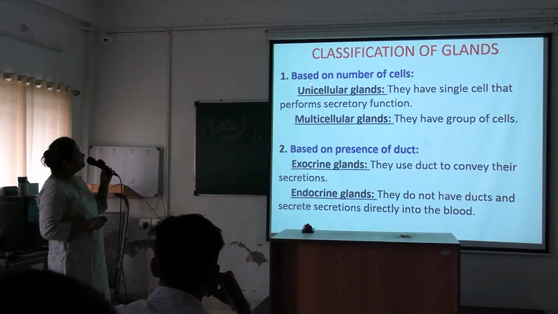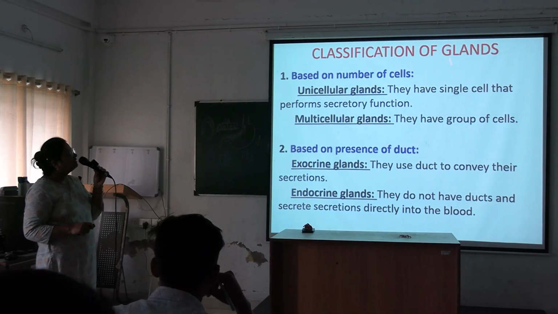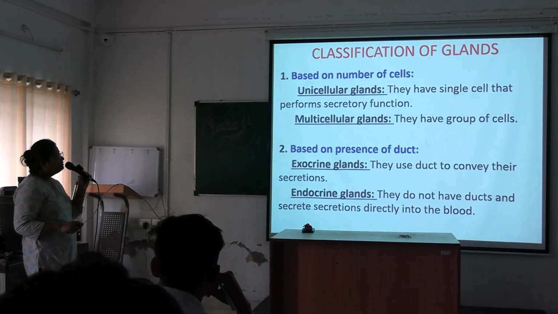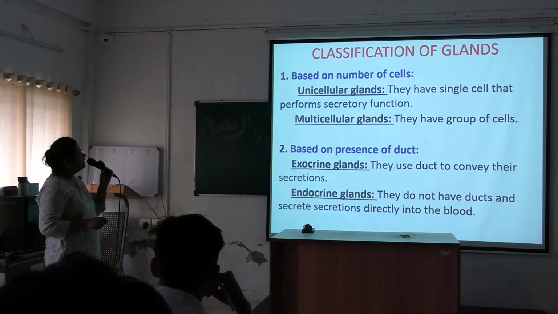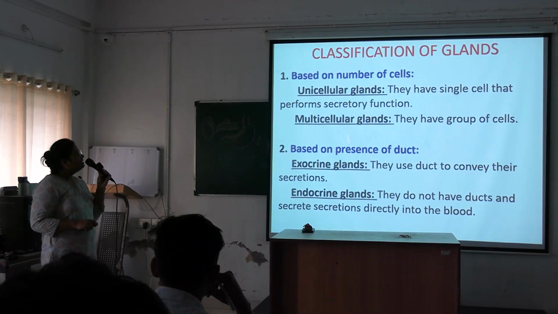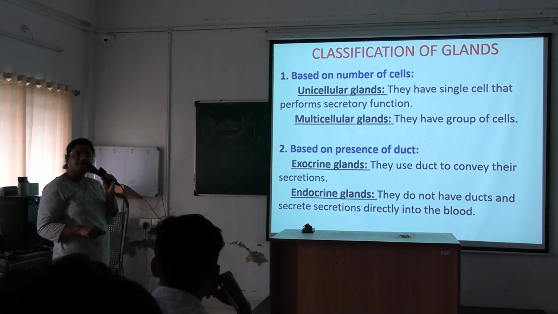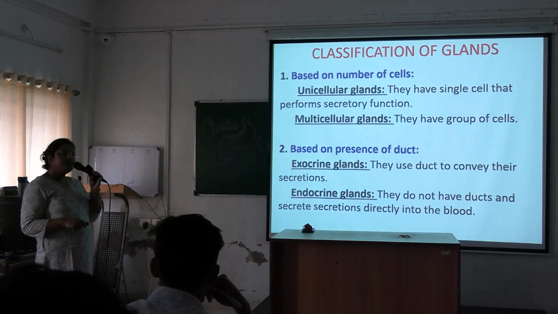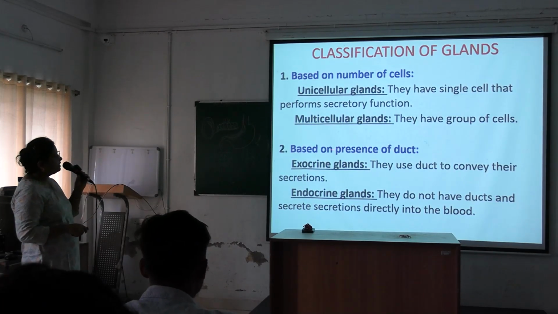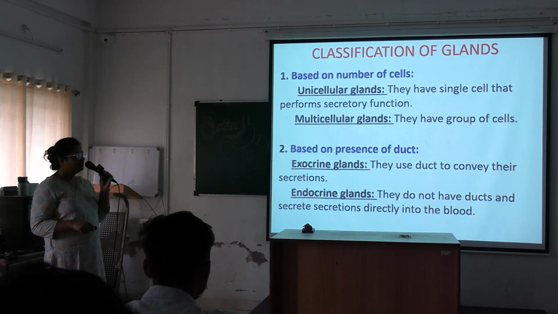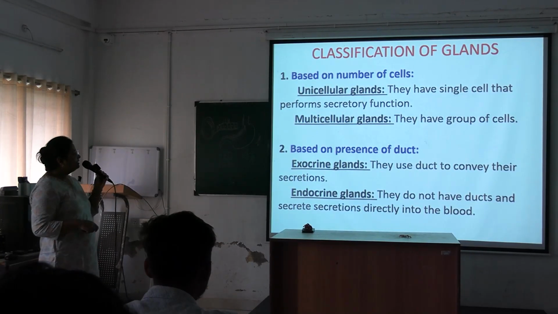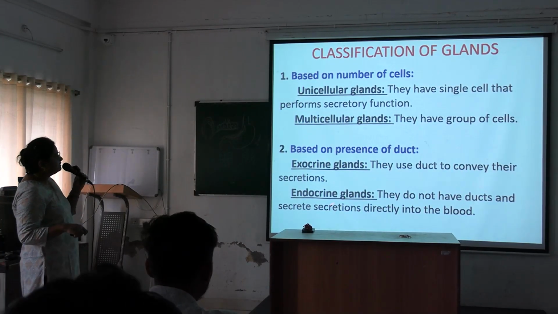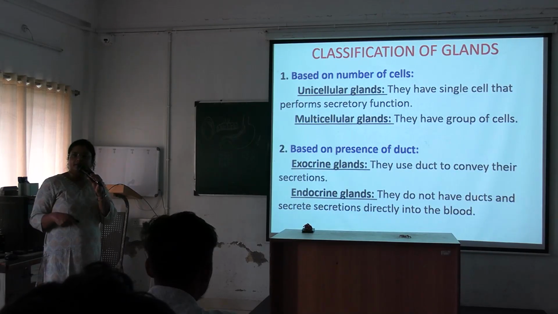First, we are dividing the glands based on the number of cells. Okay, first is the unicellular glands and multicellular glands. Unicellular glands have a single cell that performs the secretory function, and multicellular glands have a group of cells. Okay, next, another division is based on presence of duct. Okay, so first is the exocrine gland. Exocrine glands use ducts to convey their secretion. Okay, they have ducts. And endocrine glands do not have ducts and secrete the secretions directly into the blood. Okay, ductless glands.